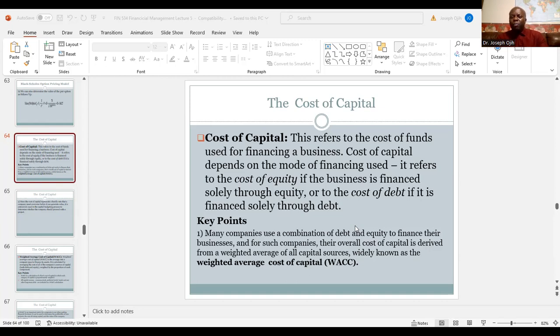And for the companies that do that, their overall cost of capital is derived from a weighted average of all the sources of capital. And we call that the weighted average cost of capital. And that will be the focus of our lecture tonight, which is the weighted average cost of capital. Make sure you're seeing all this.